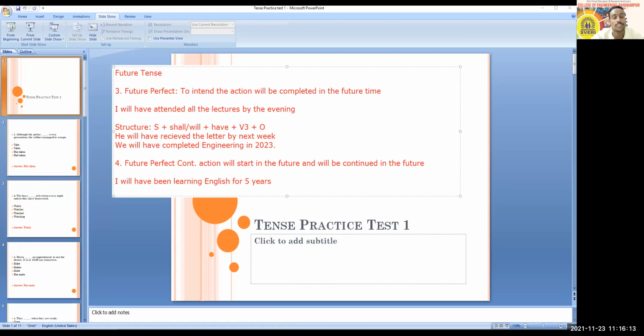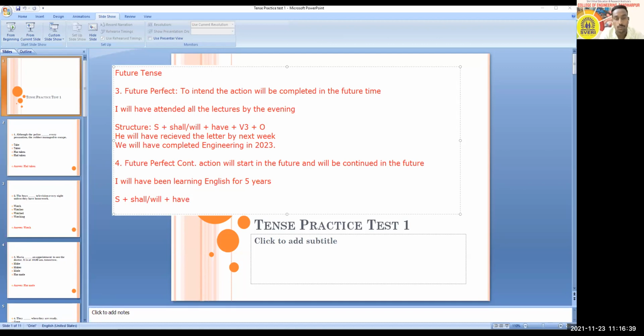So for such things, now we will use this structure. From this example, you can get the structure like this. Subject is there. After the subject, you are going to use shall or will. After shall and will, you are again going to use have.